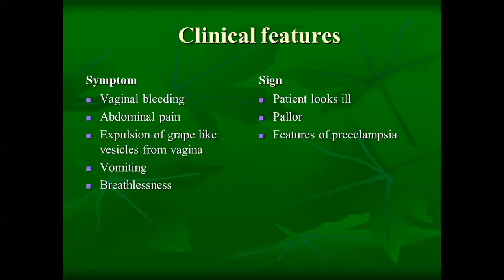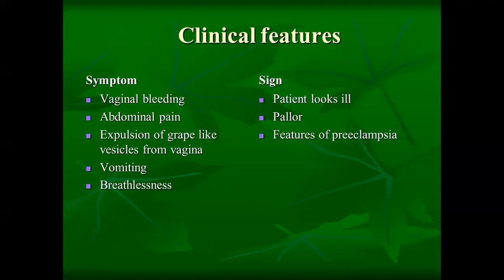Coming to the clinical features, the signs and symptoms. The symptoms include vaginal bleeding. The woman may have pain in her abdomen, and there will be expulsion of grape-like vesicles from the vagina. The cluster of cysts which was formed, looking like grapes, will be expelled from the vagina. She will also have vomiting and breathlessness. The signs include that the patient will look ill, with features of pallor and features of preeclampsia.